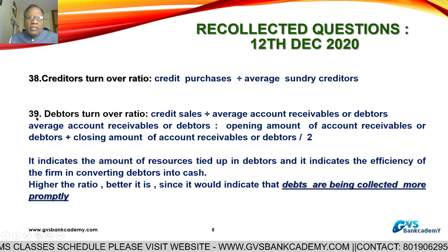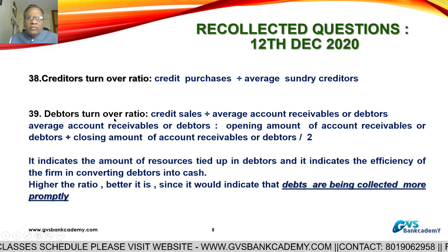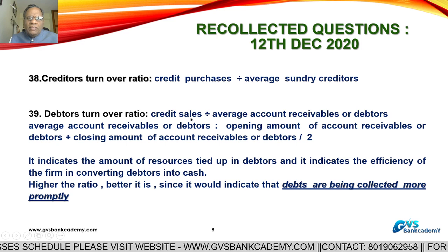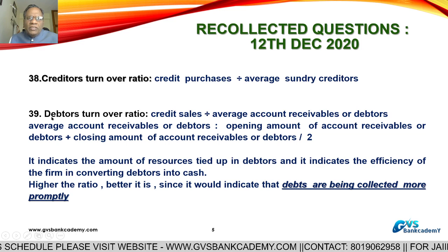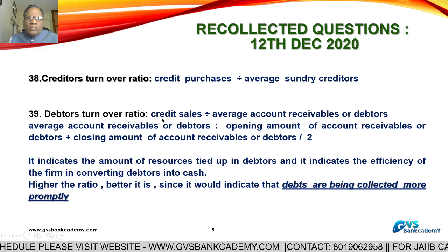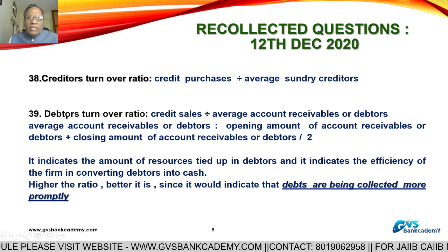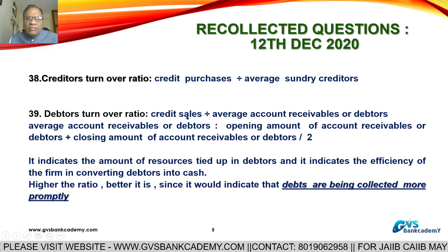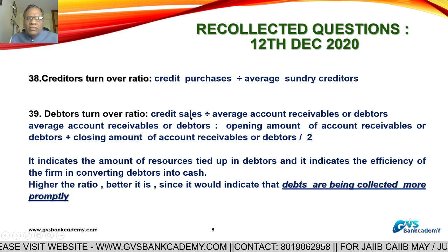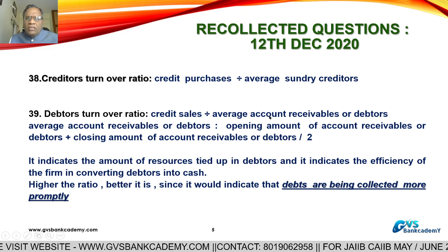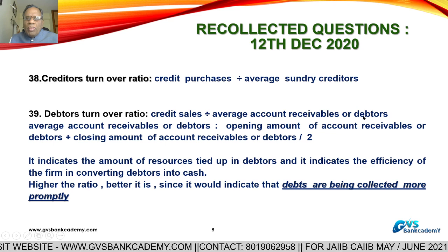Now, question number 39, debtors turnover ratio. This ratio relates to credit sales. Debtors turnover ratio is equal to credit sales during the year divided by average accounts receivable or debtors.